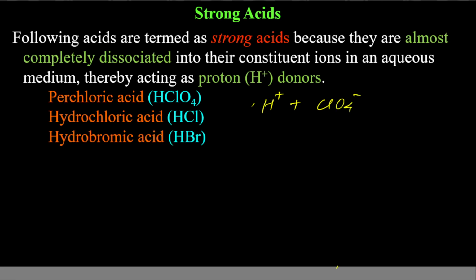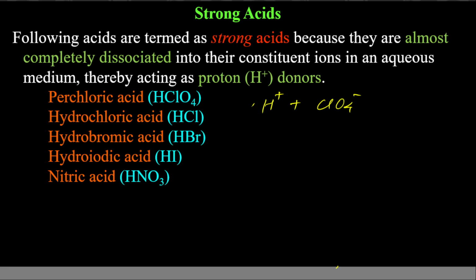Hydrochloric acid, hydrobromic acid, and hydroiodic acid. All these three, HCl, HBr, HI, are strong acids. They will get converted into their ions almost completely. Then nitric acid, H+ and NO3-, is a strong acid. And sulfuric acid, H2SO4. You must remember these 6. If these appear in your exam, you have to consider them as strong acids.